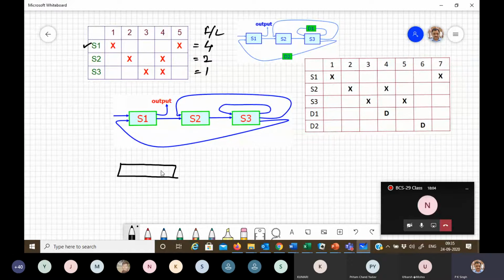The collision vector: latency 1 is forbidden, 2 is forbidden, 3 is permissible, and 4 is forbidden. So 1011 is the collision vector. Now 3 is the permissible latency.